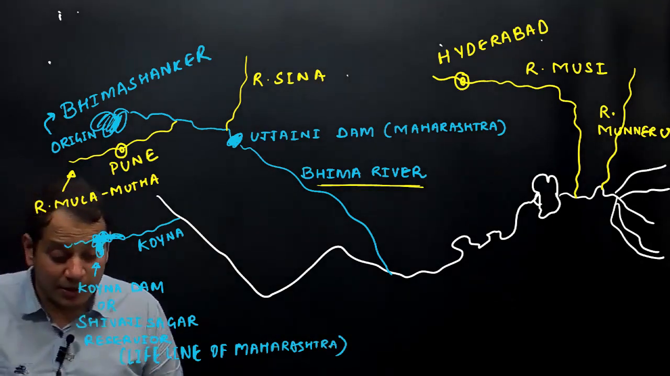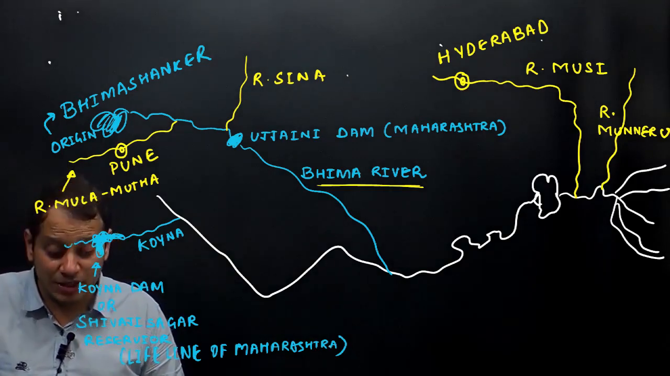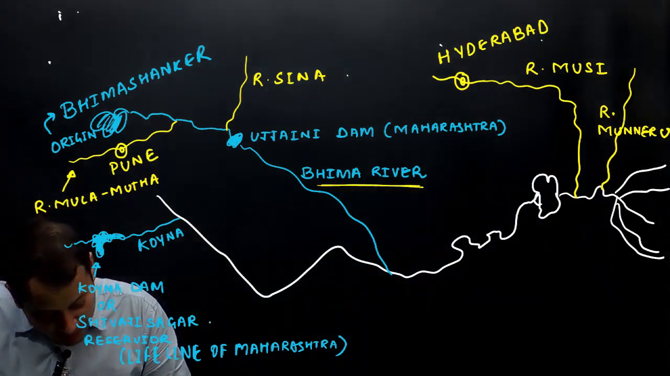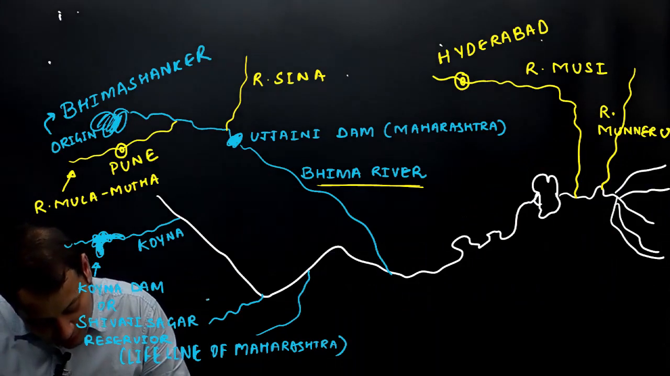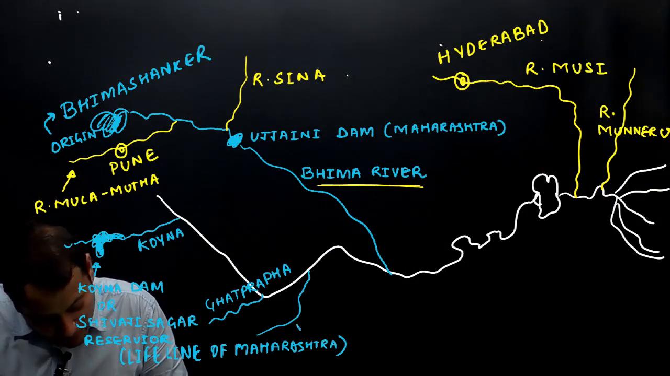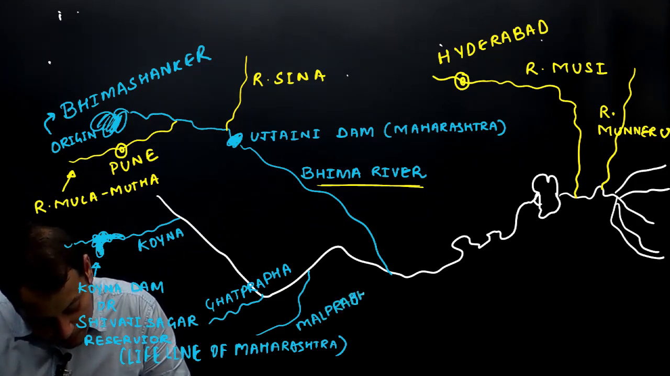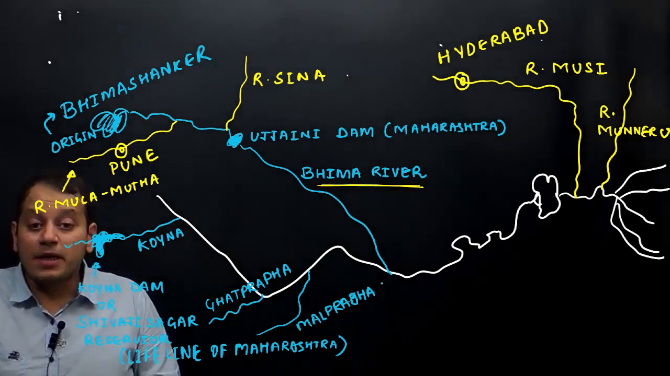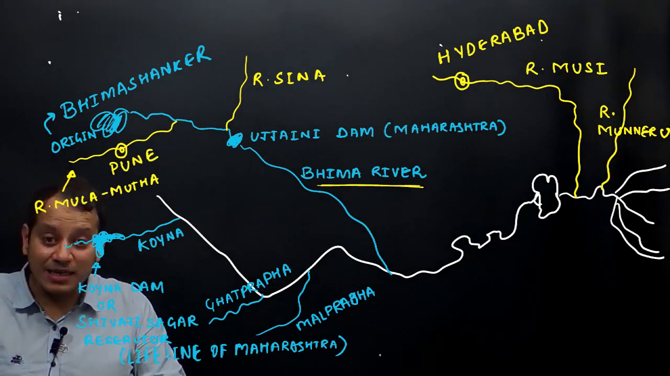The other important tributaries of the river Krishna are Ghatprabha, Malprabha. So this is river Ghatprabha, river Malprabha, but the biggest left bank tributary is river Tungabhadra.